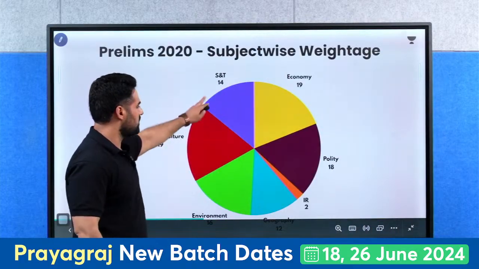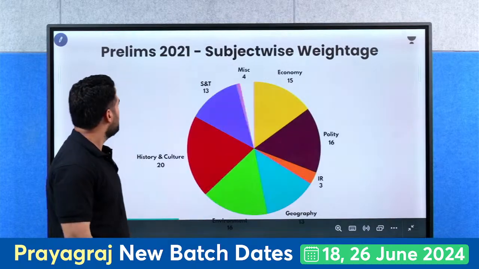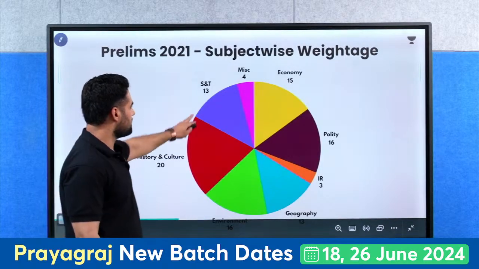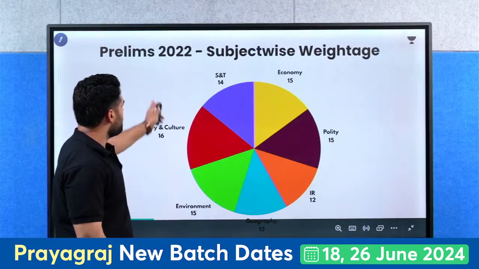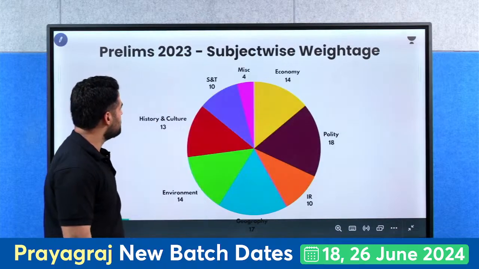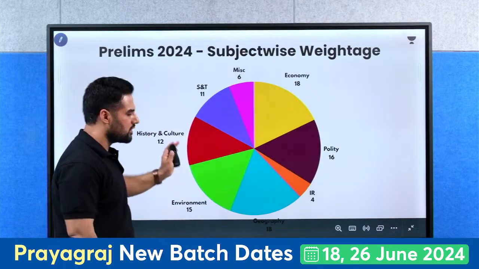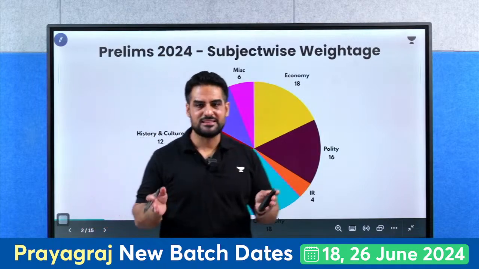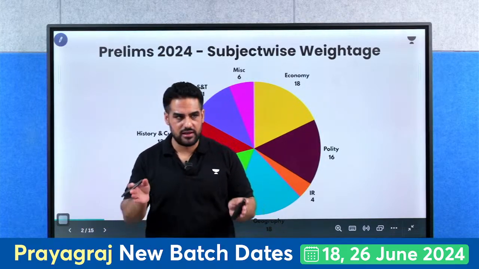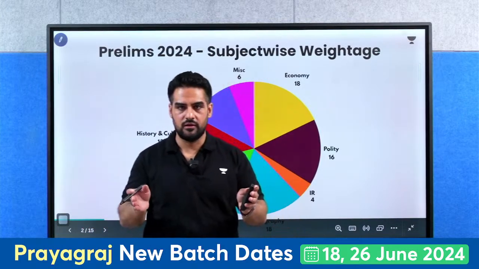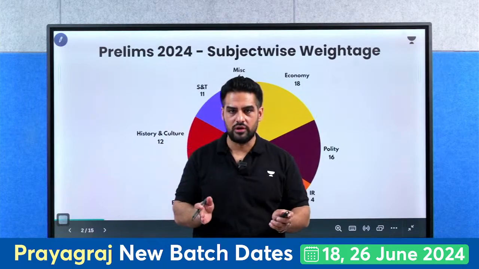In 2020, from science and technology, there were 14 questions. 2021, again 13 questions. 2022, 14 questions. 2023, 10 questions. And 2024, 11 questions. So if you see in the science and technology part, the questions are again fluctuating between 10 to 15. So it plays a very important role in your prelims.